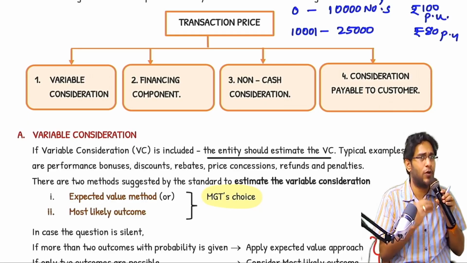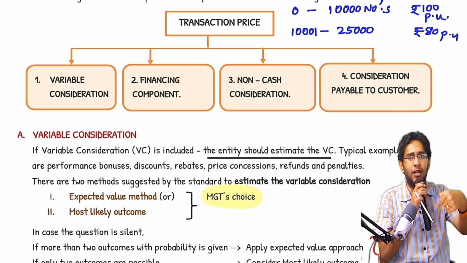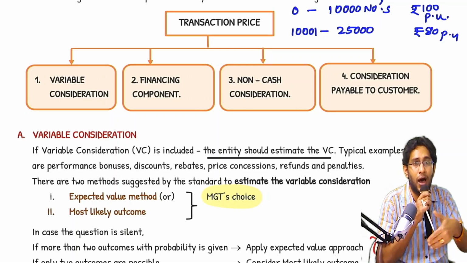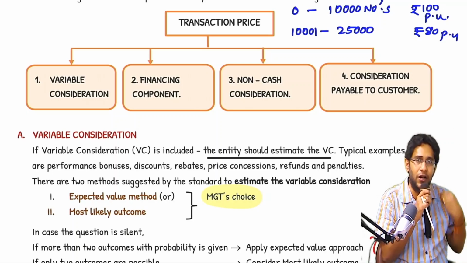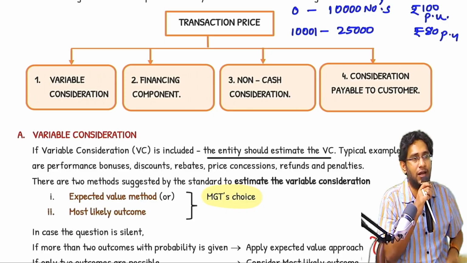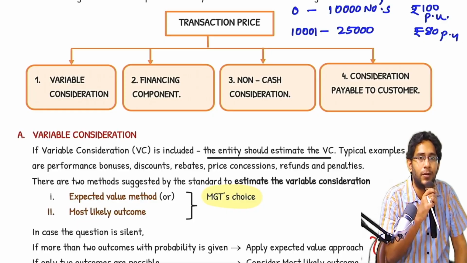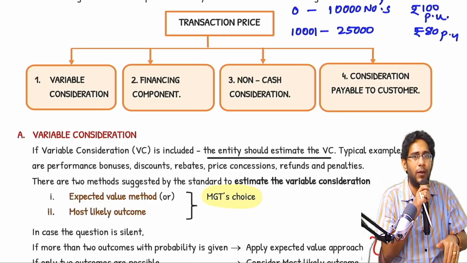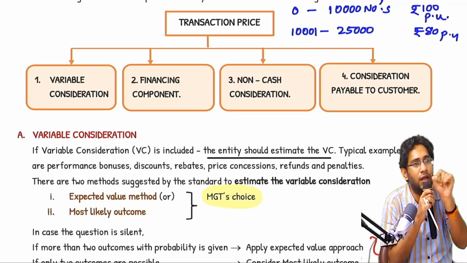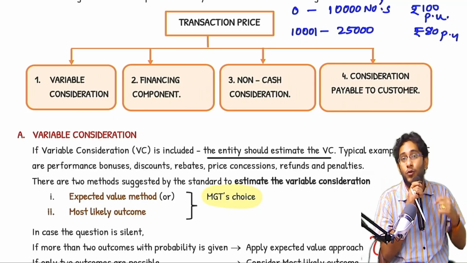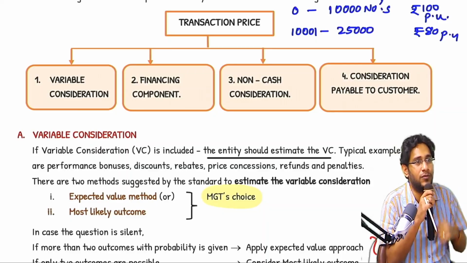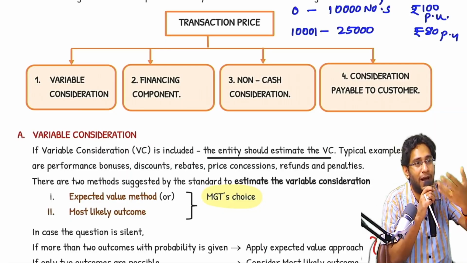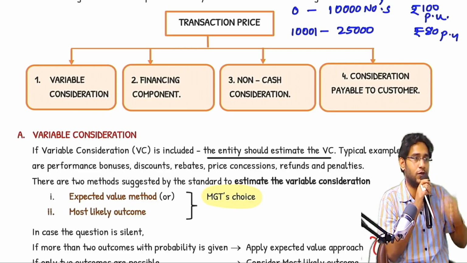In this case, observe closely. A customer is standing in front of me, he paid me 100 rupees, he purchased 10,000 in the first month, another 11 months are there. I definitely believe that he will fall into the second category. So what is my selling price to him? 80. I believe that he paid me 100, okay, but ultimately I am entitled to keep only 80. So today what I should do, the standard will tell you. The 20 extra that you received, that is not your money, you may have to give it back to him. Variable consideration. Clear, sir?